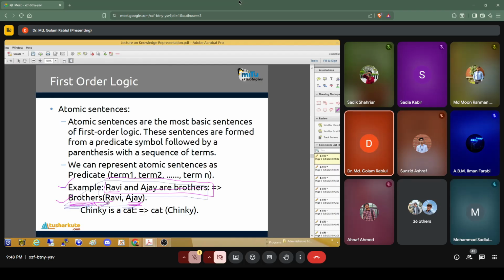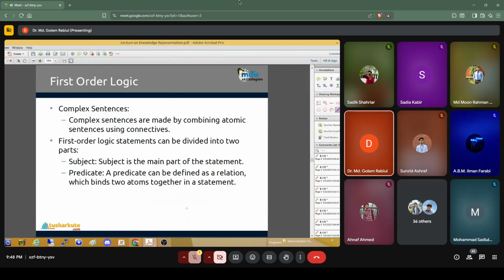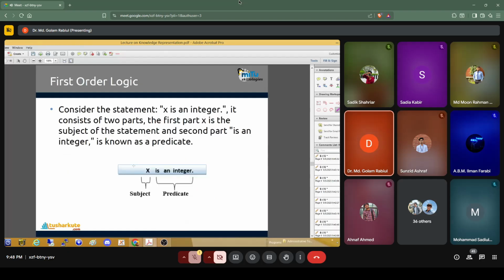Then Chinky is a cat. The name of the cat is Chinky. This kind of representation we call a first order logical statement. So even complex sentences we can represent using first order logic.